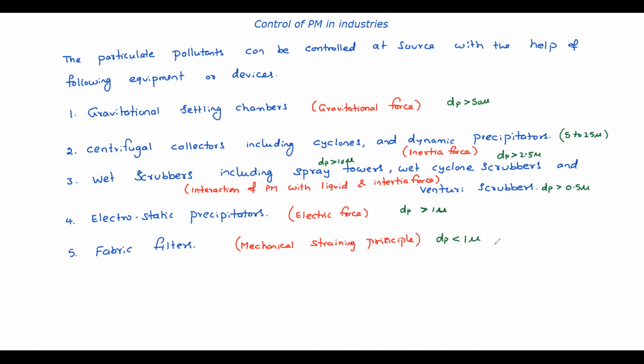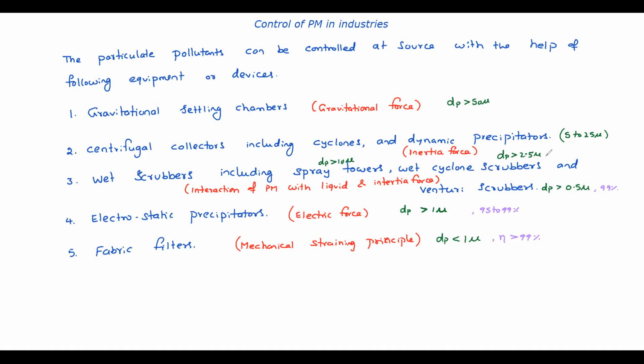So here, efficiency also, you see in fabric filters, efficiency is more than 99%. Electrostatic precipitators, 95 to 99%. Here this one is almost 99% efficiency.